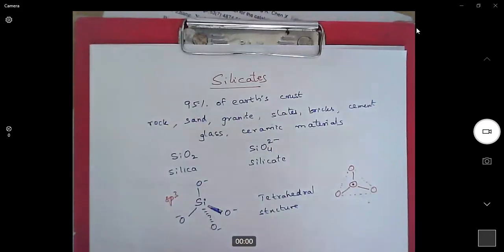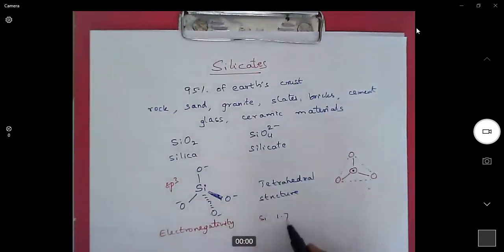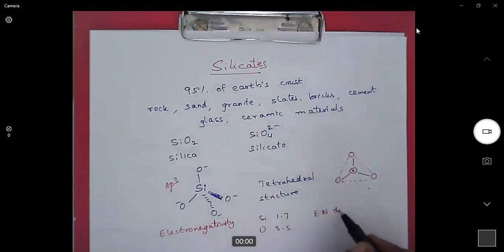Now, when we look at the bonding nature in this material, the electronegativity of silicon is 1.7, oxygen is 3.5. When we take the electronegativity difference, it is 3.5 minus 1.7, which is almost 1.7.